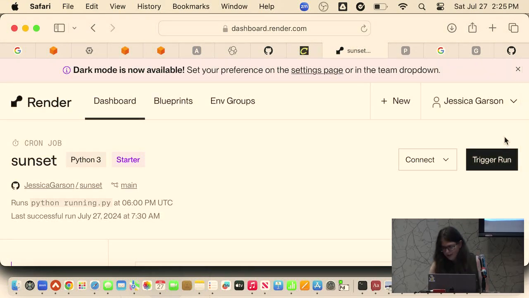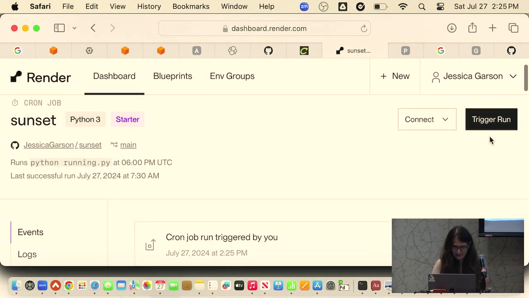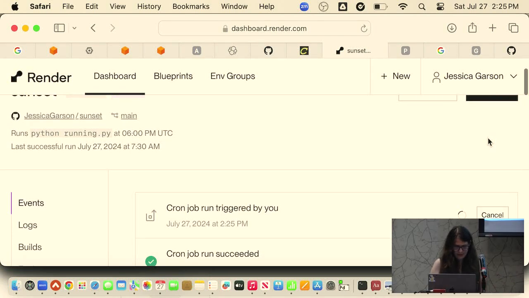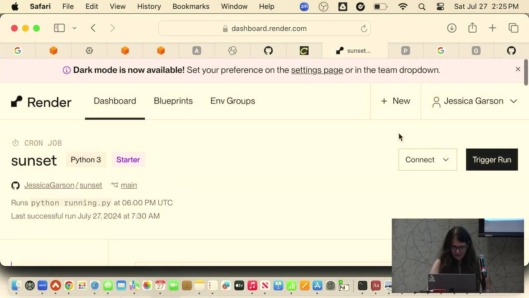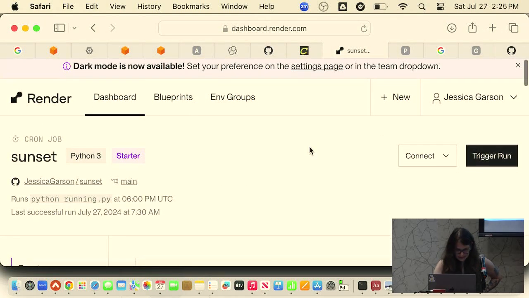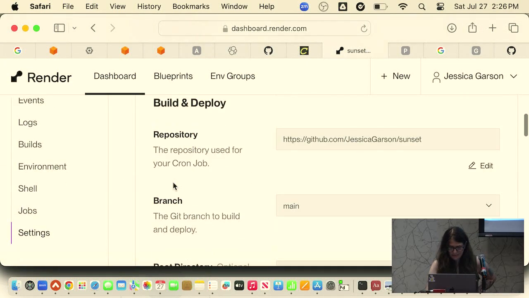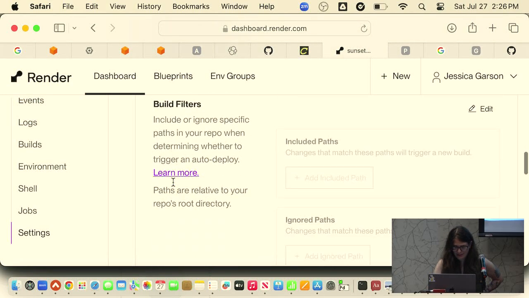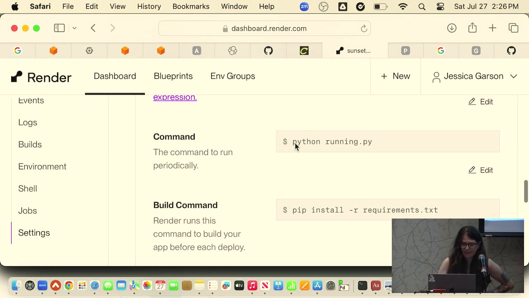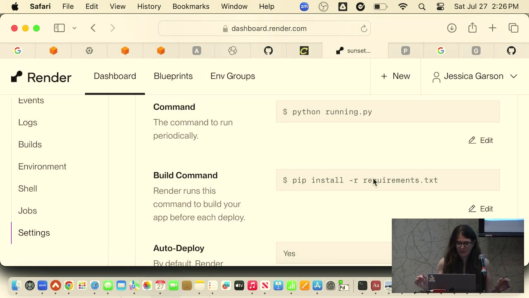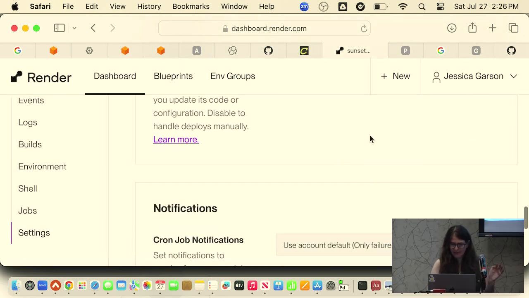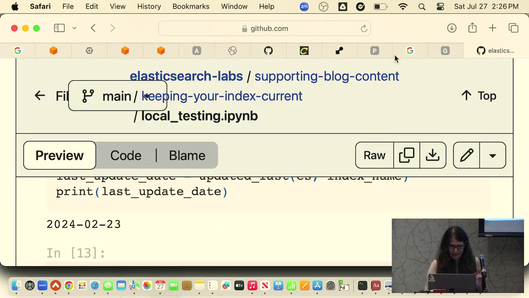So here I have my cron job set up here, and if I want to trigger this run, if I look at my phone, something will come up in about a second, letting me know that it worked. But in the meantime, so I'm not looking at my phone while talking, I can show you all the settings. If I click where it says settings, we can see what region it's deployed to, the branch is main because it's a very, very simple solution, and we can see that it runs Python running.py, and it just installs from a requirements.txt file that only contains one requirement, requests. It's a very simple application, and that is not the right GitHub.